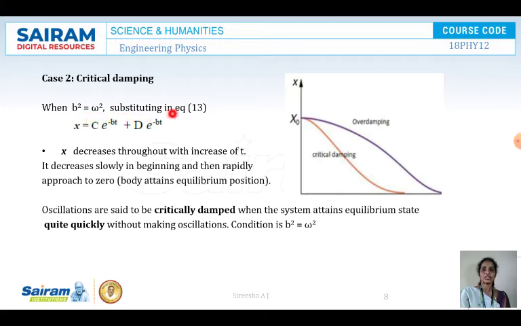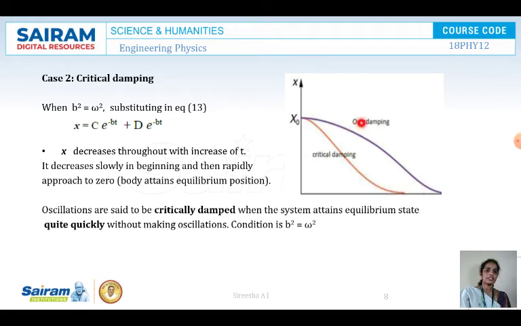Substituting this in equation 13, you will be getting x is equal to c into e to the power of minus bt plus d into e to the power of minus bt. So here x decreases throughout with increase of t. You can see the difference between the overdamping case and the critical damping case. Here the amplitude comes to 0 very quickly when compared to the overdamping.